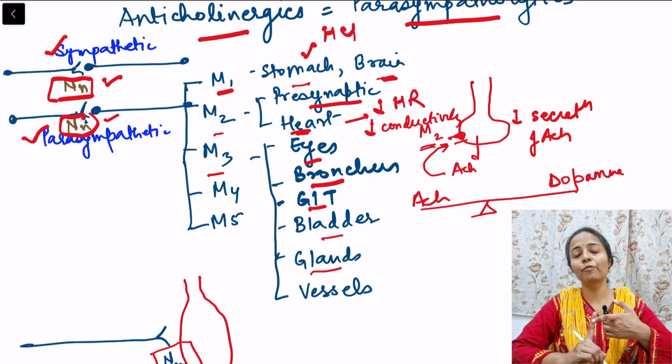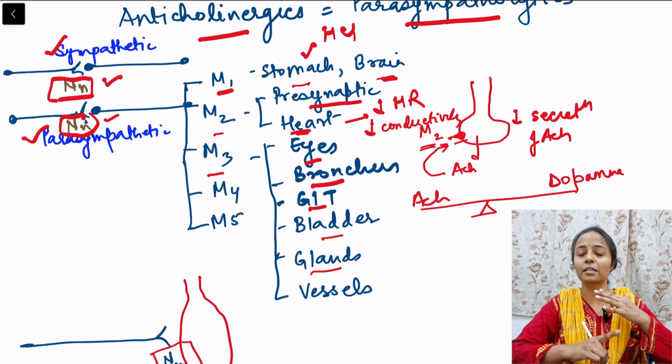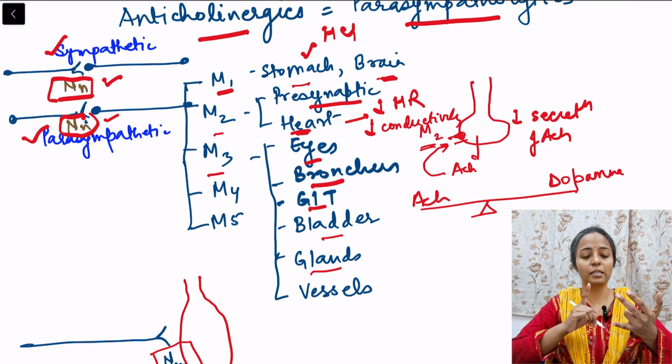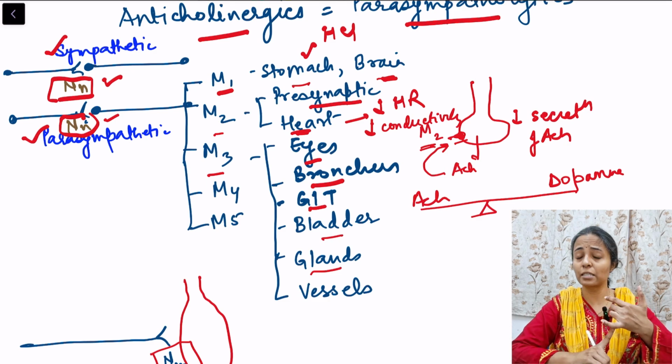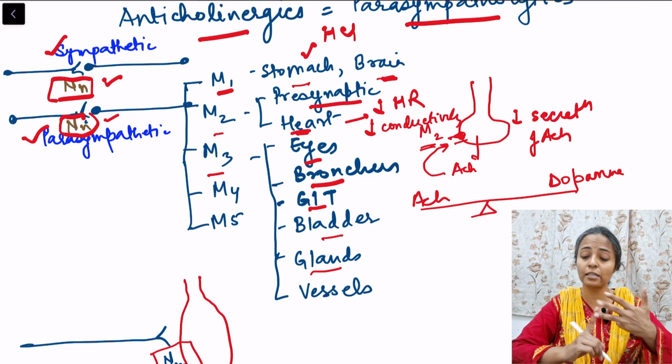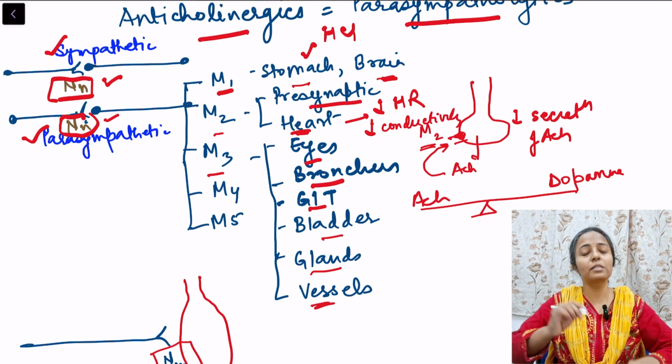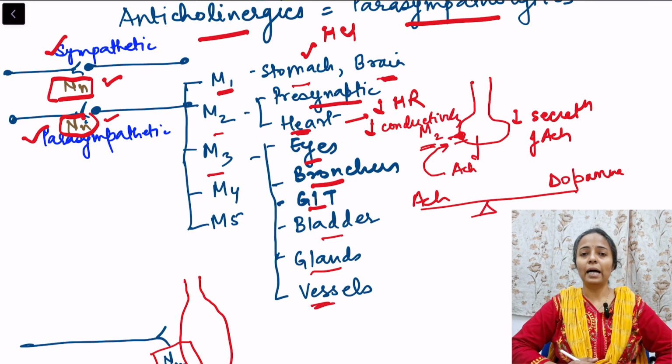In glands, as I told you before, it causes an increase in the secretion of all the glands: increase in lacrimal secretions, salivary secretions, tracheobronchial secretions, and GI secretions. In vessels, this M3 receptor is also present, and there it basically causes release of nitric oxide.